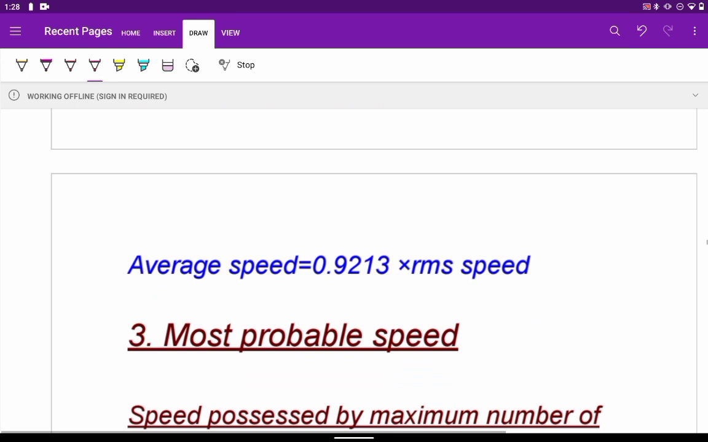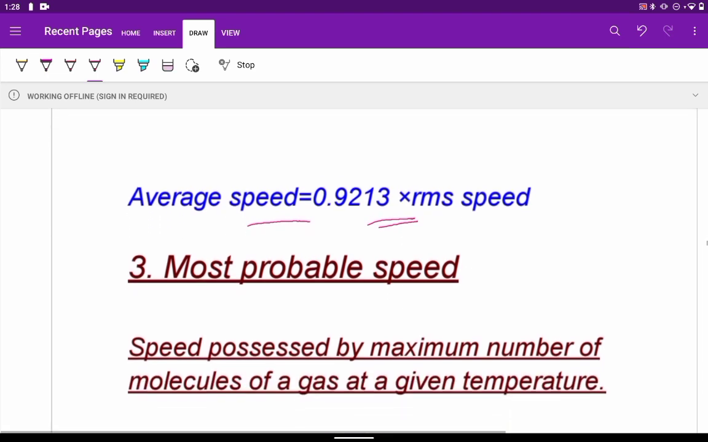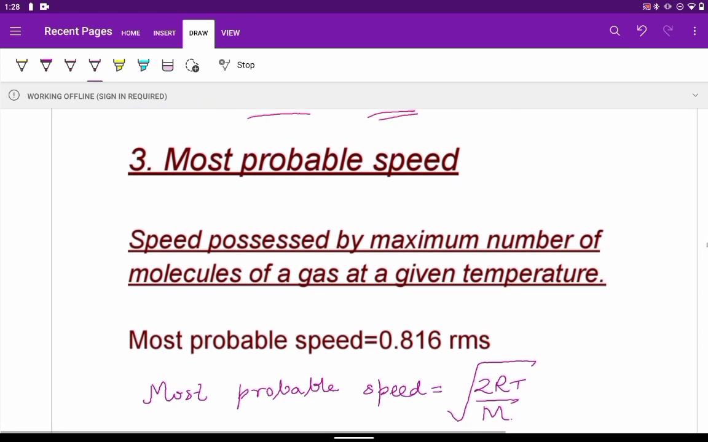Next, if we see the relationship between average speed and RMS speed, average speed will be equal to 0.9213 into RMS. So this is the conversion. Directly, if we get some numericals and you can calculate the RMS speed, and from that you want the average speed, just multiply by 0.9213. So we can remember these for solving the problems.